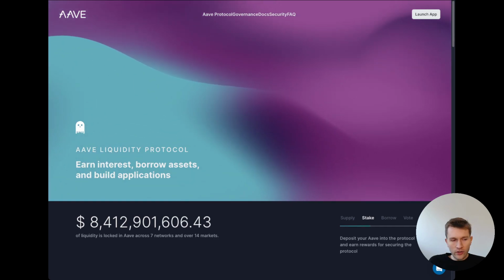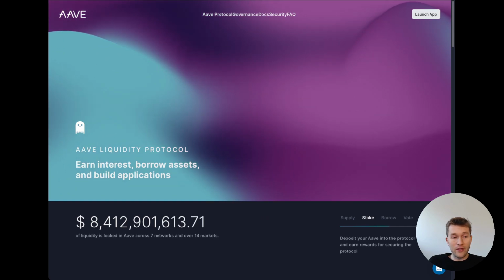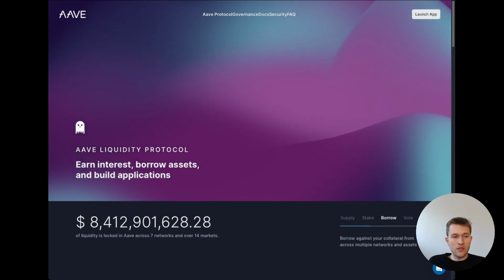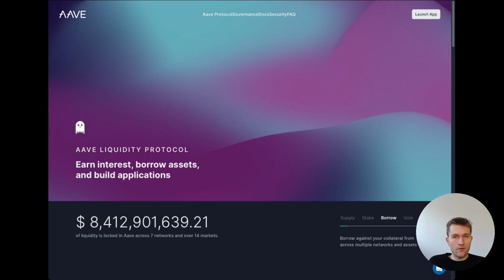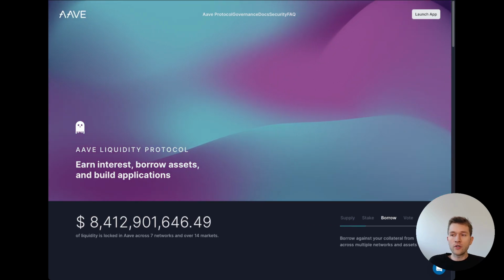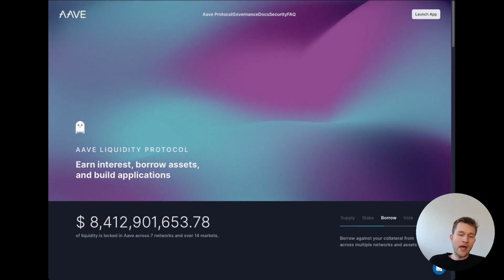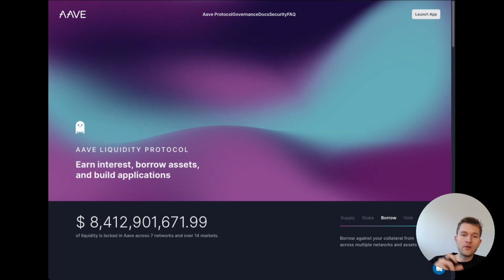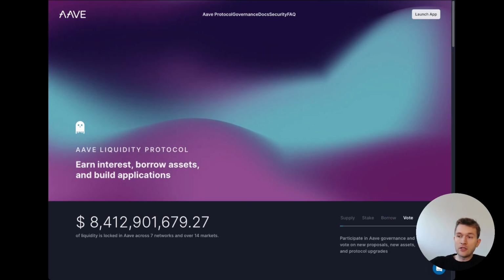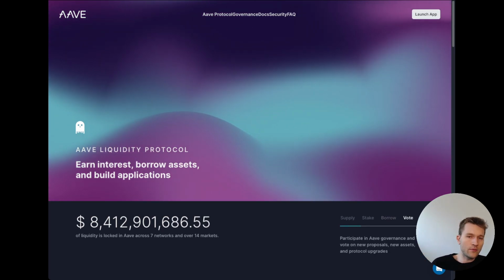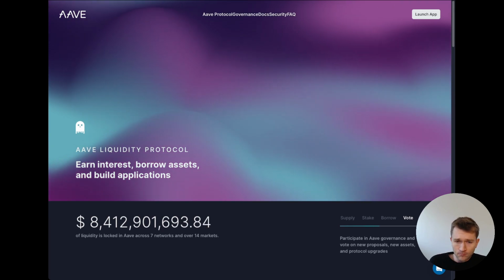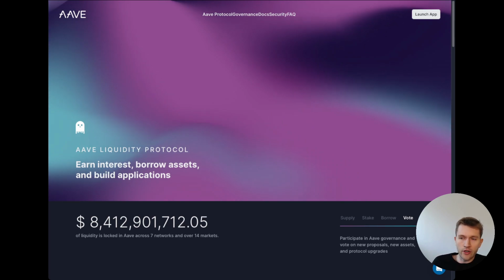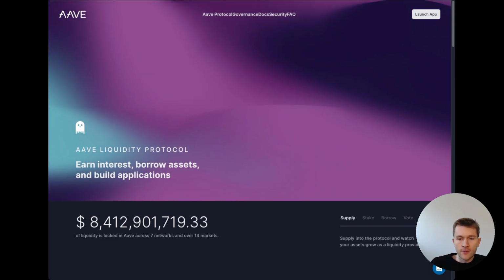And if we look at the size of Aave, for example, $8 billion of liquidity across many, many networks and markets, and we build a V4 hook that takes even a chunk of that, that could be very significant because that's liquidity that previously was not LP liquidity, that was previously doing something else in a completely different part of DeFi that would now move into the Uniswap ecosystem. And the same thing is true for options, and there's probably other ideas that are interesting to explore here, but lending is obviously a very big one.